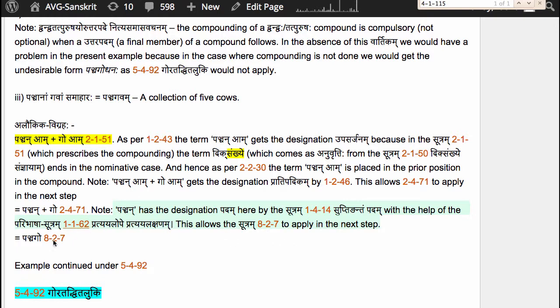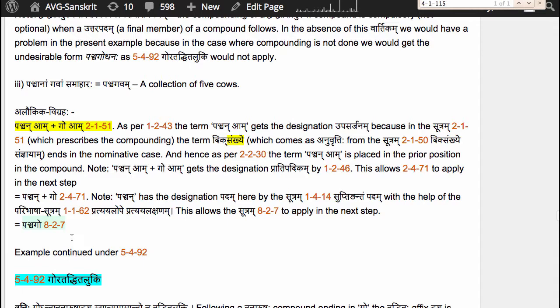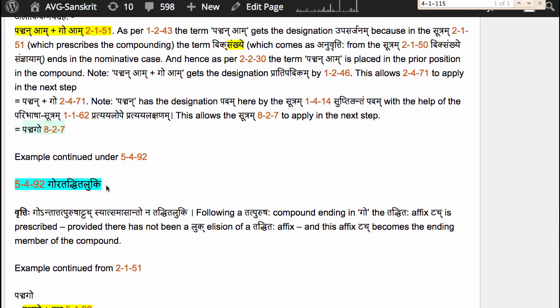Now at this point we have to bring in the Samasanta Pratyayaha tac following this Tatpurushaha compound Pancha Go. For that we need the Sutram 5.4.92 Gora Tadhita Luki. That will be our next Sutram.